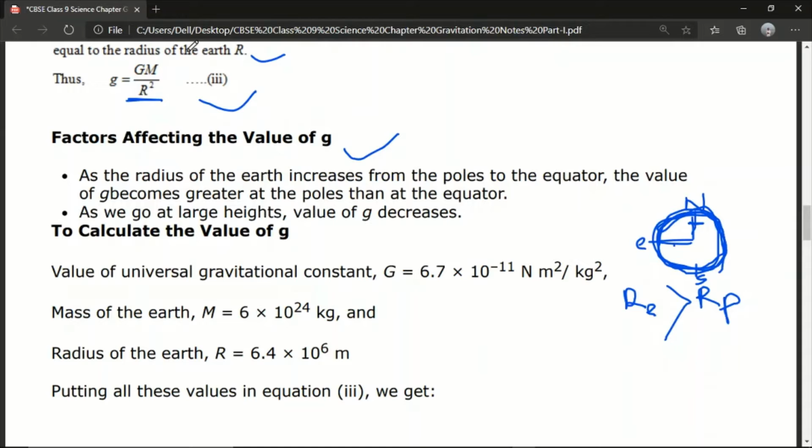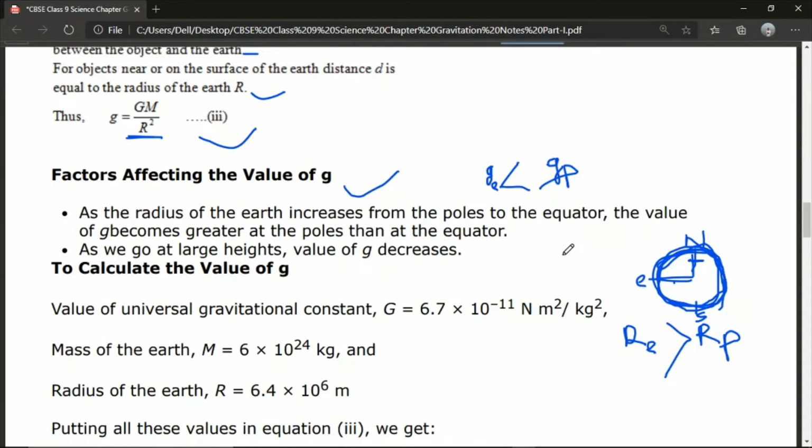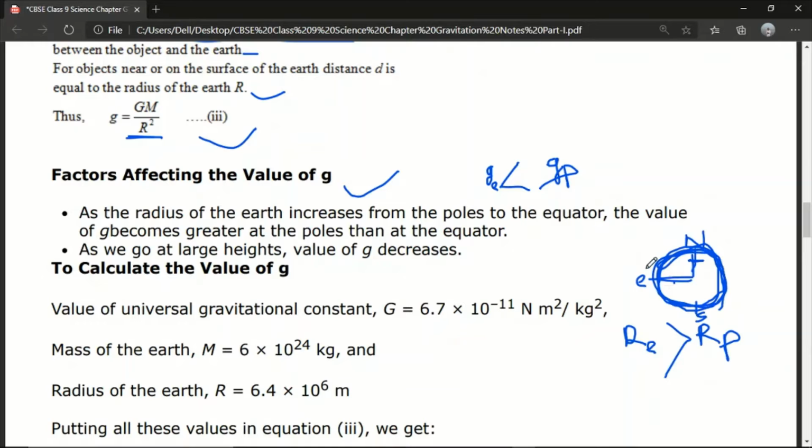At the equator, the radius will be greater, so the value of g will be less. Just remember, the value of g at the equator is less in comparison to the value of g at the pole. So the value of g at the pole will be greater than the value of g at the equator. Acceleration due to gravity at the pole is greater than at the equator. That is one kind of short question.